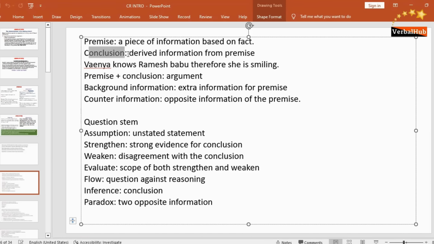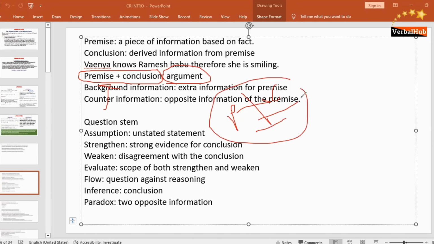Therefore, a conclusion is always related to the premise and is a part of the premise. When you combine premise and conclusion together, it is given a new name and it is called an argument. When you connect premise and conclusion, it becomes an argument.